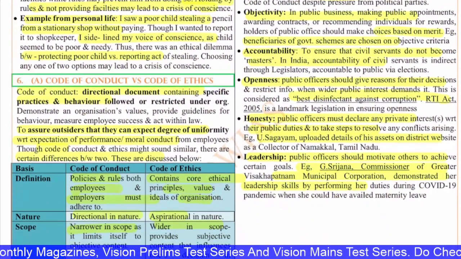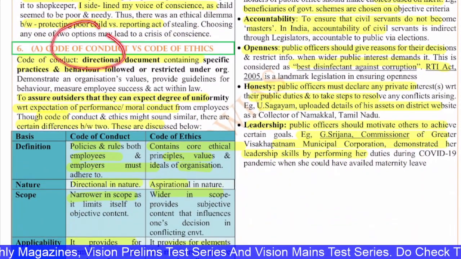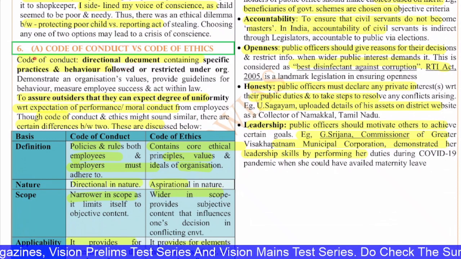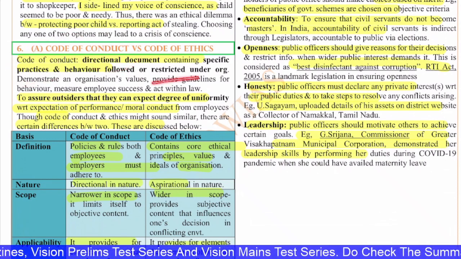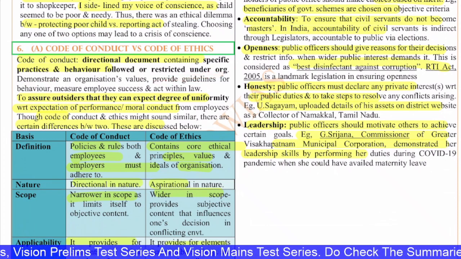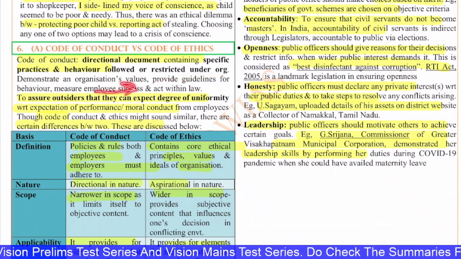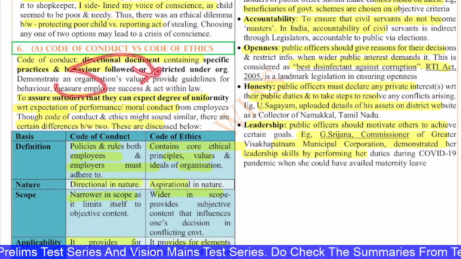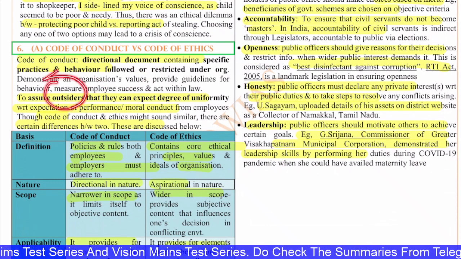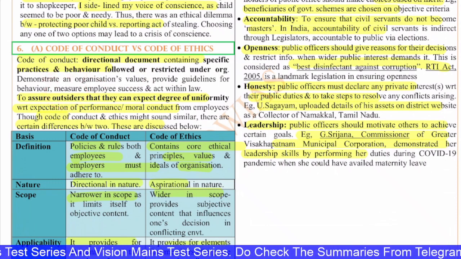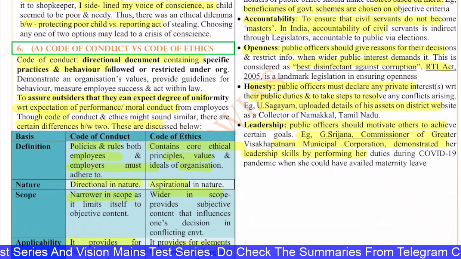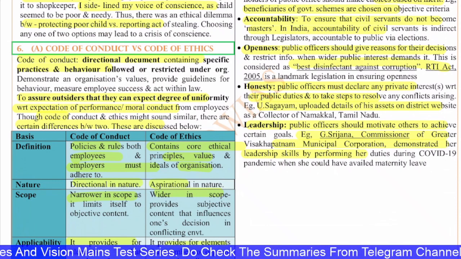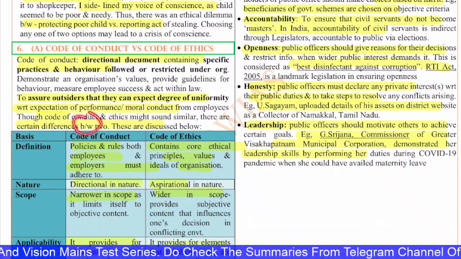Now let's move on to the next question, the 6A. This is with regard to code of conduct and code of ethics. A code of conduct is a directional document containing specific practices and behavior followed or restricted under the organization. They demonstrate an organization's values, provide guidelines for behavior, and measure employee success and acting within the law. To assure outsiders that they can expect a degree of uniformity with respect to expectations of performance or moral conduct from the employee. Though code of conduct and ethics might sound similar, there are certain differences between the two.